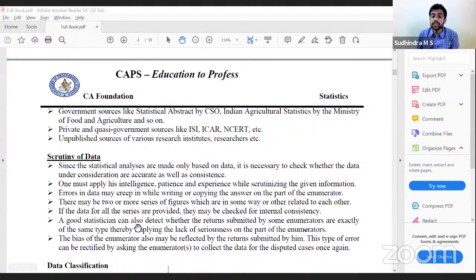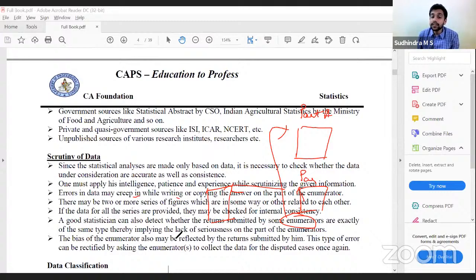A good statistician can also detect whether returns submitted by some enumerators are exactly of the same type, thereby implying lack of seriousness. So the enumerator has not done his job correctly. What he is doing is filling part A properly by asking the information, but part B is a copy paste of the previous person's interview. So if we look into part B of all the responses, we find that all are the same.